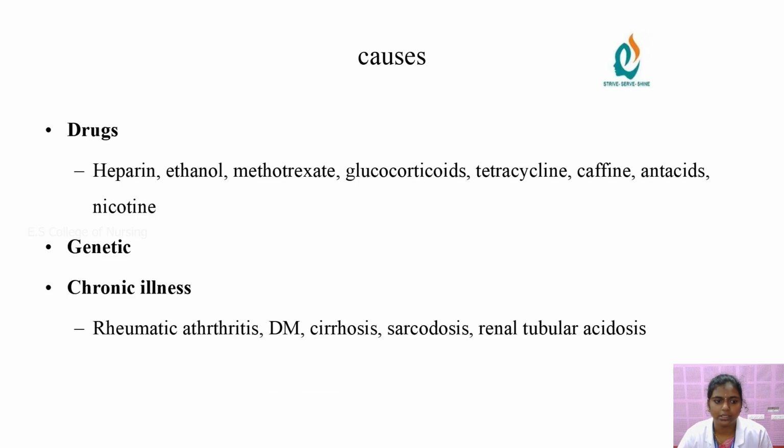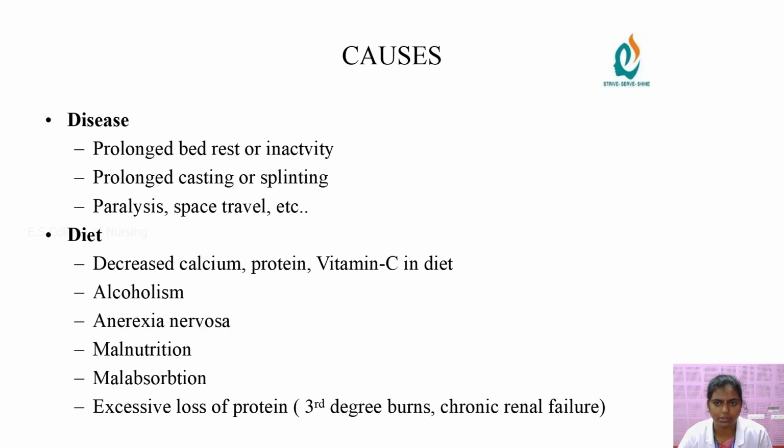The causes: drugs such as heparin, ethanol, methotrexate, glucocorticoids, tetracycline, caffeine, antacids and nicotine. These are all drugs that may cause osteoporosis. Then genetic and chronic illness: rheumatoid arthritis, diabetes mellitus, cirrhosis of liver, sarcoidosis, renal tubular acidosis. Then disease: prolonged bed rest or inactivity, prolonged casting or splinting, paralysis, space travel, etc.